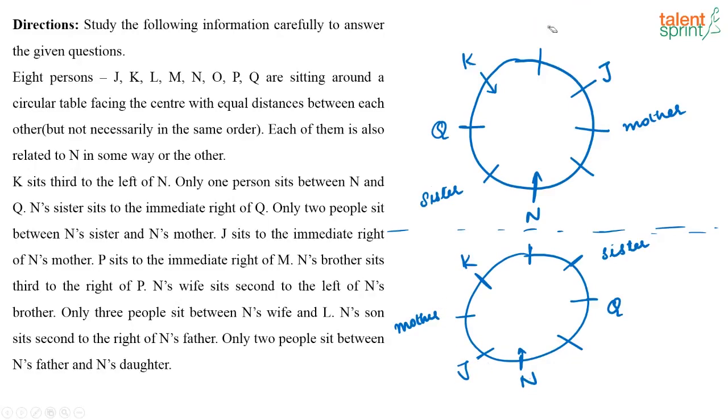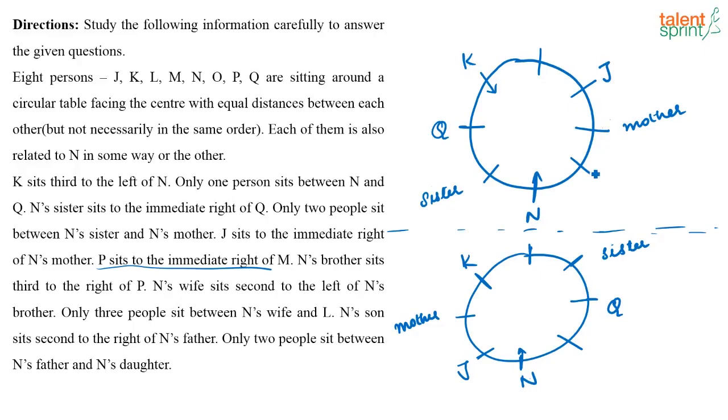Now next, what is given? P sits to the immediate right of m. Now we have to place P and M. Remember, P and M have to be in adjacent positions. So if you look at the first case, there is only one place where adjacent spaces are free, that is here.